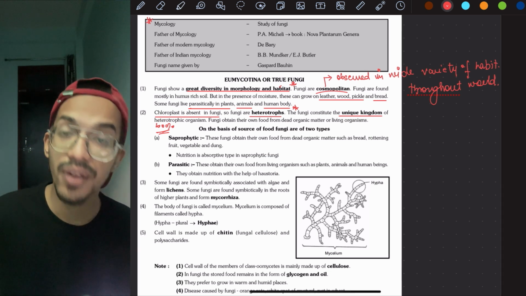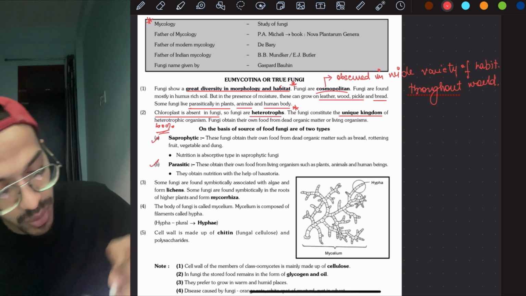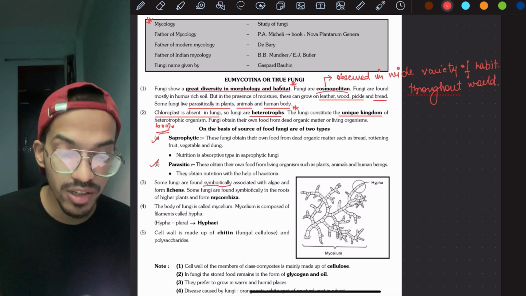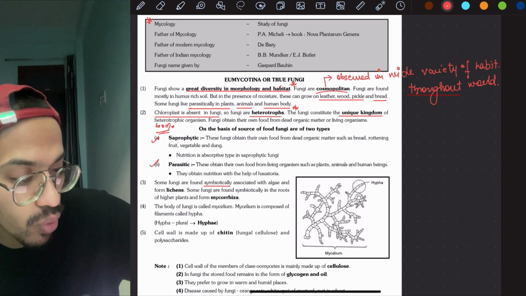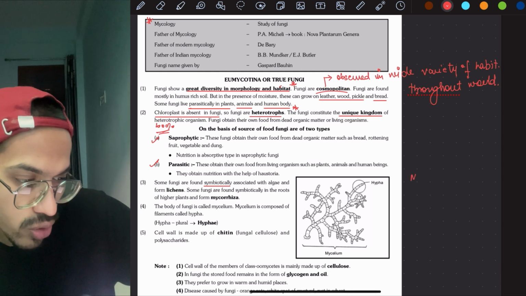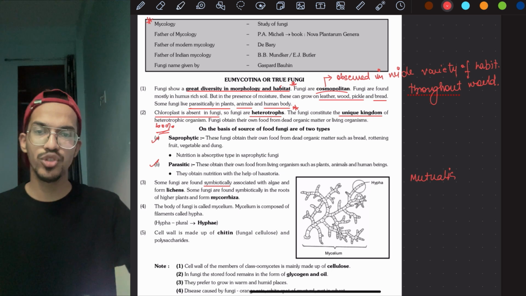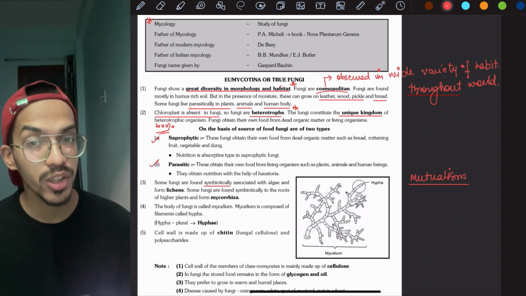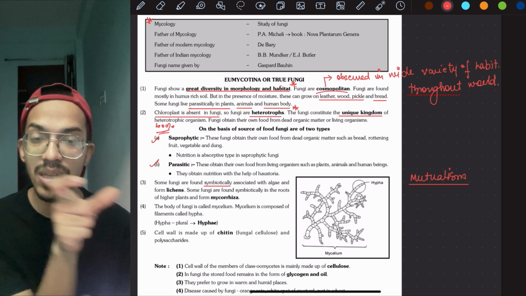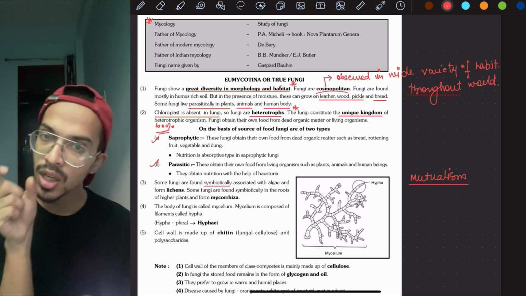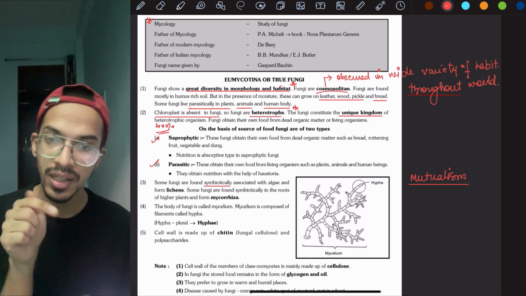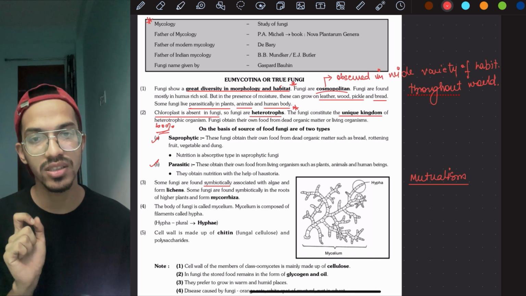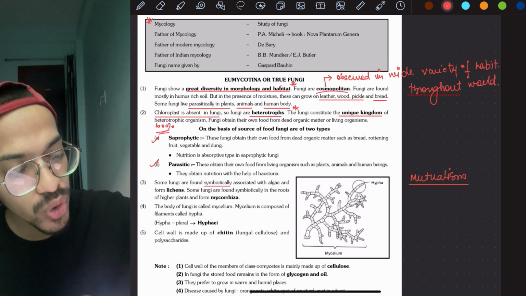Then some fungi are found in a symbiotic relationship. So the third one is what? Symbiotic relationship, where this kind of interaction is called mutualism. What do we call it? Mutualism. So what is mutual? If you're using Snapchat or Instagram, and someone sends you a request, it always shows that you have this number of mutuals, right? So mutuals are common people in between. So mutualism means that they are sharing their bond with some organisms.